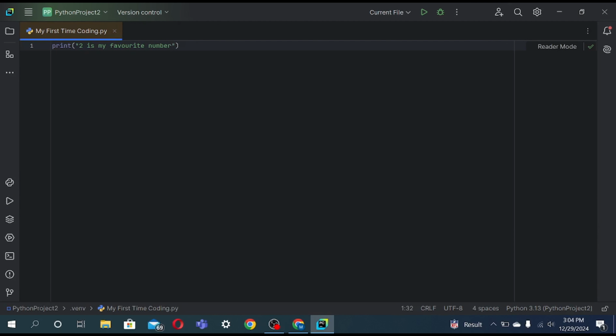Okay. Now we just move on to the second topic. It's called data types. Like we have got types like integers, numbers, and numbers for decimals.